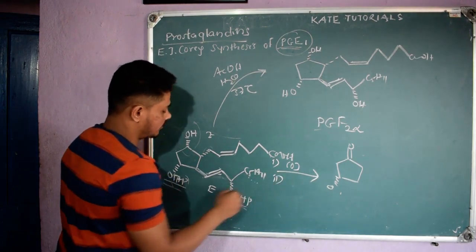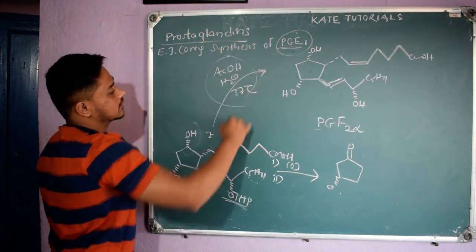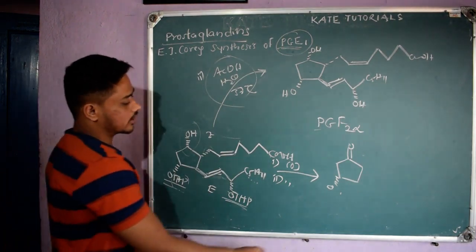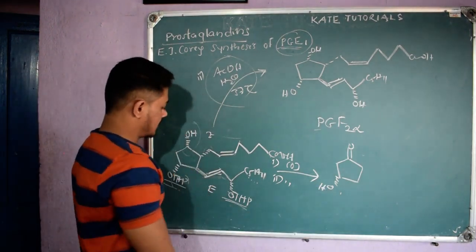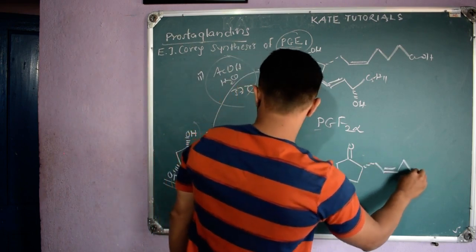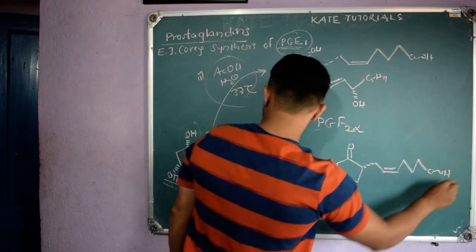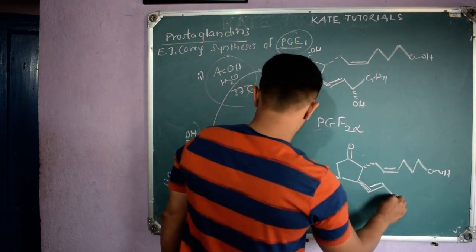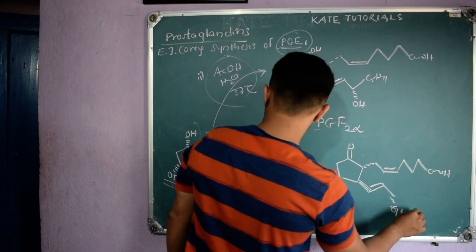In the second step I will deprotect it by the same reagent. So this is the second reagent. Let me write the same second reagent here. So I deprotected, so I will get OH here. Other things remain as they are, COOH, and here I will get above the plane. Again I will get OH here.